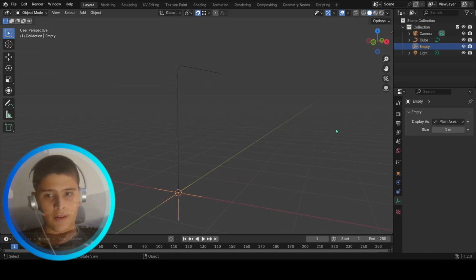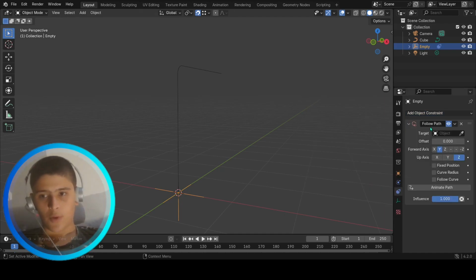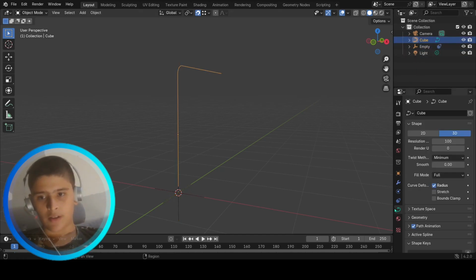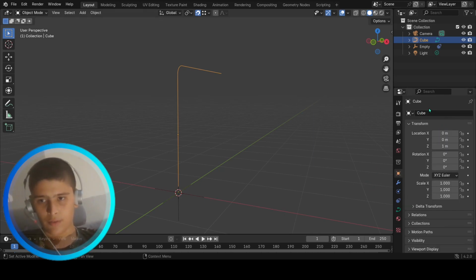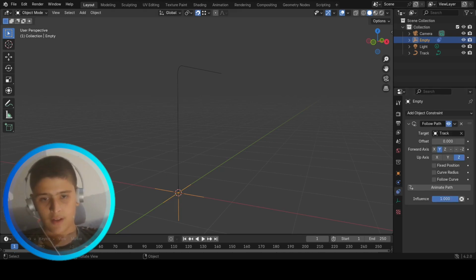I'm gonna go to the constraints and press follow path and select this one. Just gonna rename it so I can recognize it. Press track type, and over here also I'm gonna type track. So now this empty is on this side.